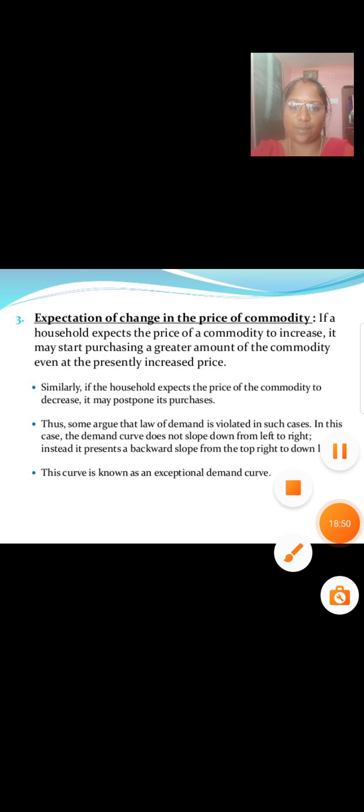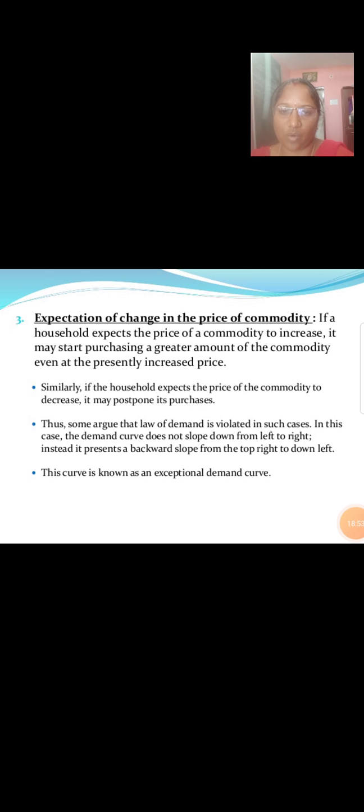Expectations of change in the price of a commodity. If a household expects the price of a commodity to increase, it may start purchasing a greater amount of the commodity even at the presently increased price. Similarly, if the household expects the price of the commodity to decrease, it may postpone its purchase. Thus, some argue that the law of demand is violated in such cases. In this case, the demand curve does not slope down from left to right. Instead, it presents a backward slope from the top right to the down left. This curve is known as an exceptional demand curve.